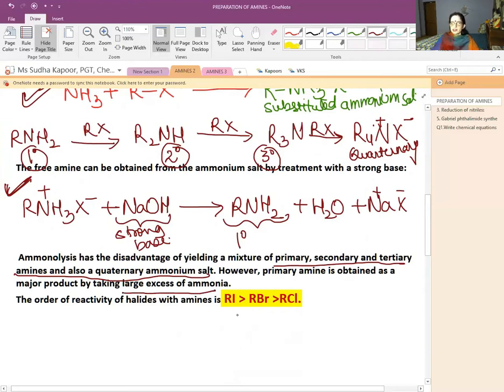So the order of reactivity follows RI greater than RBr greater than RCl, because we know that the bond with I has the largest bond length and the least bond dissociation energy. So if we have to prefer which type of RX we are using, then it is RI, then RBr, and the last priority is given to RCl.